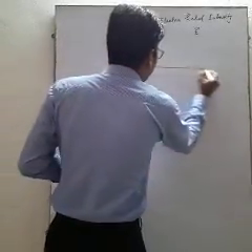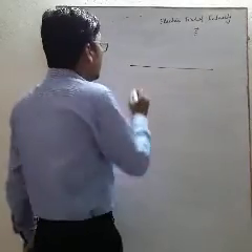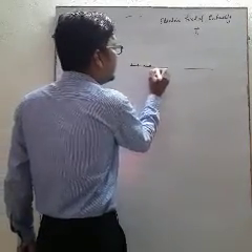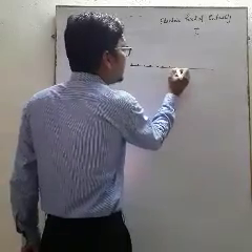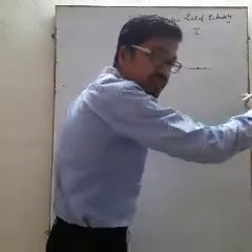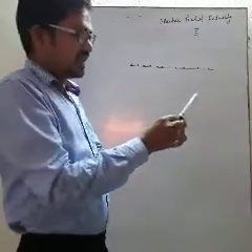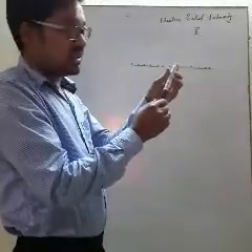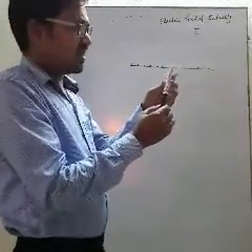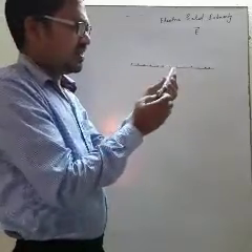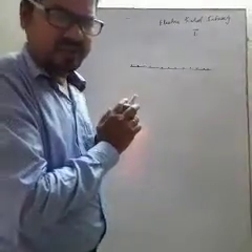Like a conductor is present. When the conductor is given charge, the charge will be uniformly distributed over its length. Let this be the conductor, a very long conductor where the length is very large compared to its diameter, or you can say the cross-sectional area can be negligible.